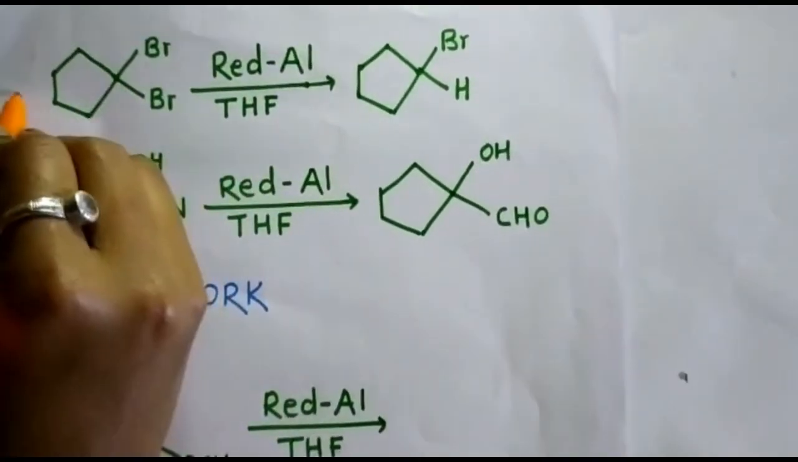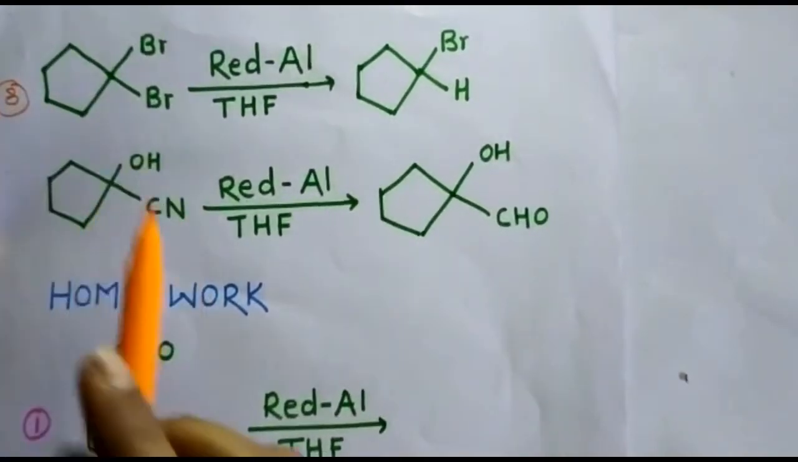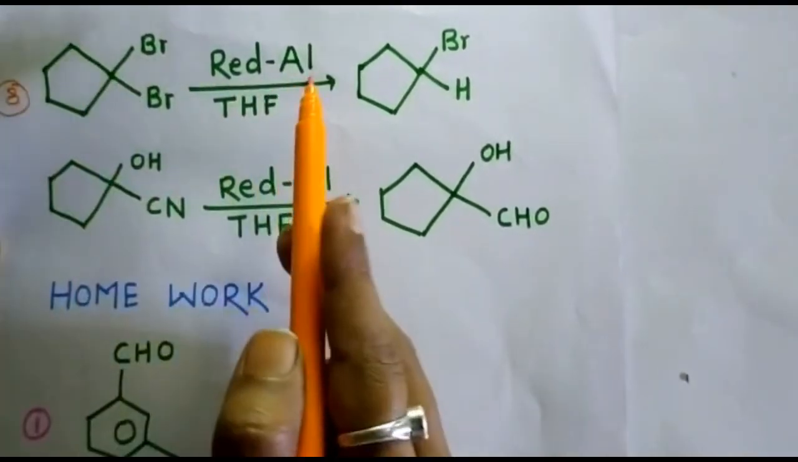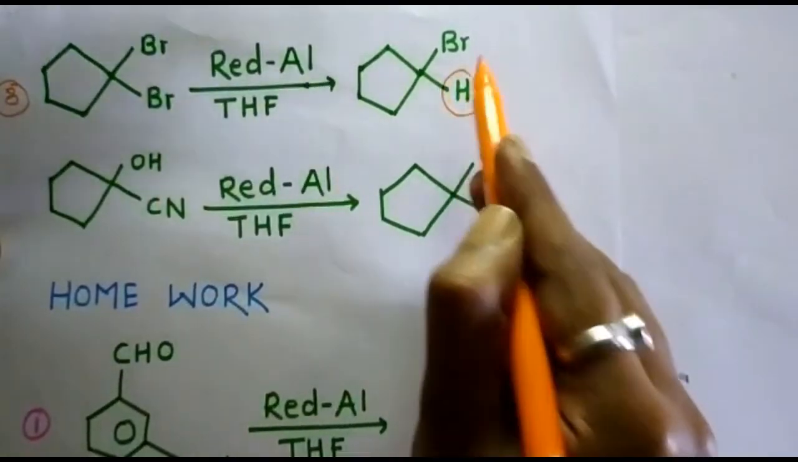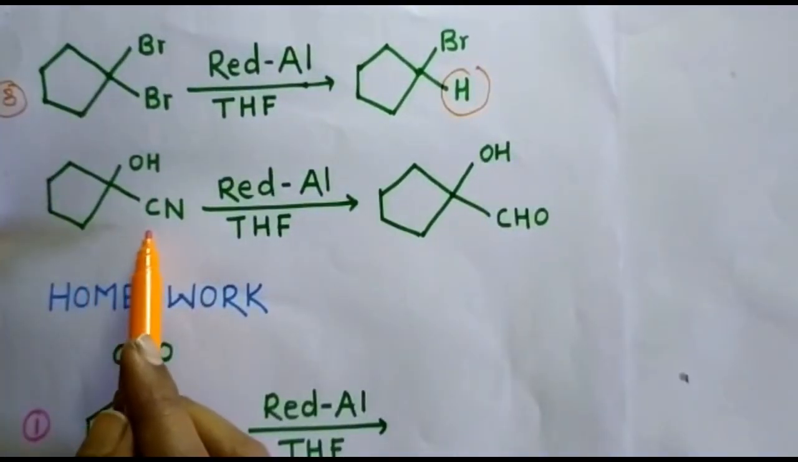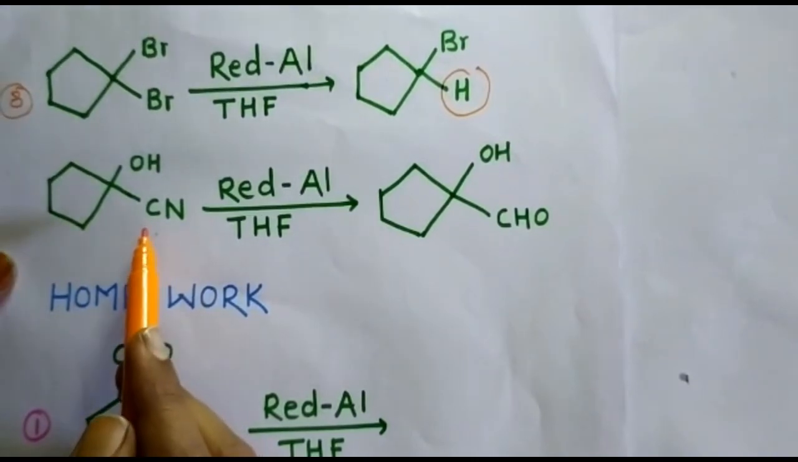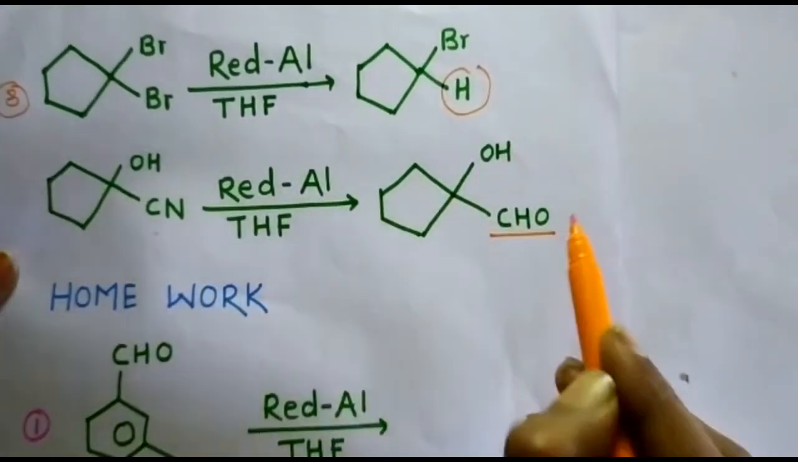In the next example, a geminal dihalide is present. So when it is treated with Red-Al, one bromide gets reduced and a hydrogen is present here. So when the cyanide group is present in the substrate, it is reduced to the aldehyde group.